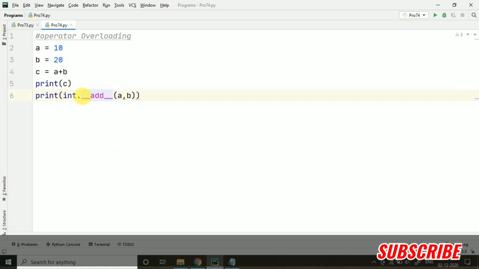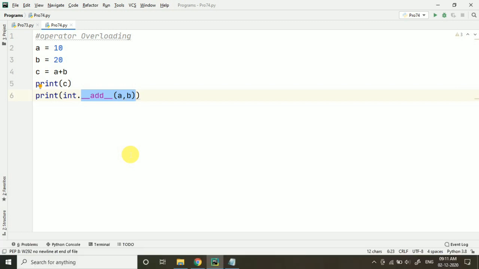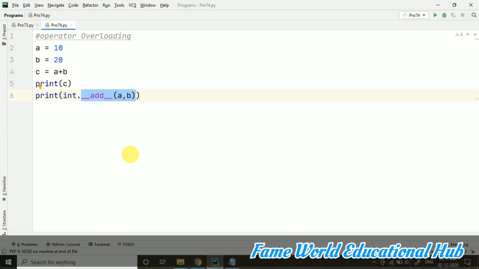I will be creating one more video on operator overloading in which I will be discussing the different magic methods, because this is only one magic method which we have used here. That is not the only thing we can do with magic methods. We have some more concepts related to magic methods that I will be telling in some different video. Maybe in the next video we will be discussing that. Otherwise it will be a different concept in the same video, because in this video we are discussing polymorphism.